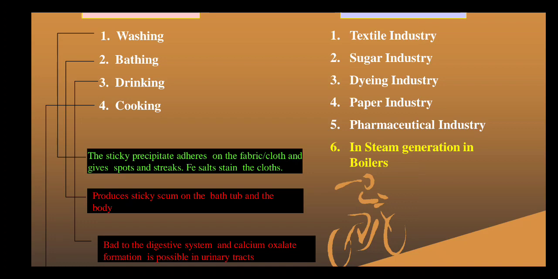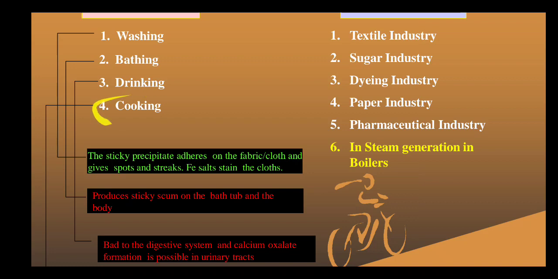If you are using it for drinking, what happens? It disturbs the digestive system, giving a bad effect to it, and it forms calcium oxalate, leading to the formation of stones, especially observed in the urinary tract.